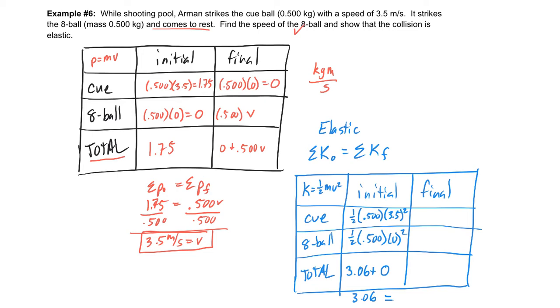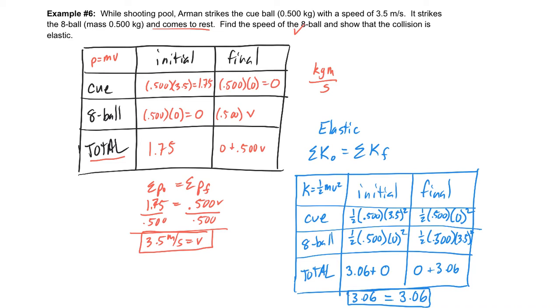And we're going to do the same thing for the final. So we're going to go 1/2 times mass times its final velocity, which remember was 0. So that's going to be a 0. And then 1/2 m, sorry, that should be 0.500, times that v, which is 3.5 squared. And again, I run that through my calculator, and I get that same 3.06. And so I've shown that the kinetic energy before and the kinetic energy after are exactly the same.